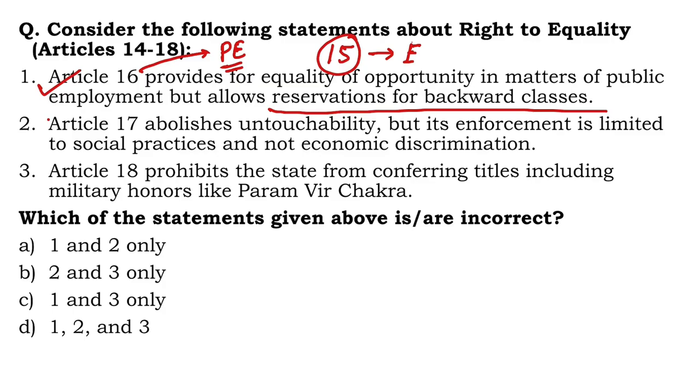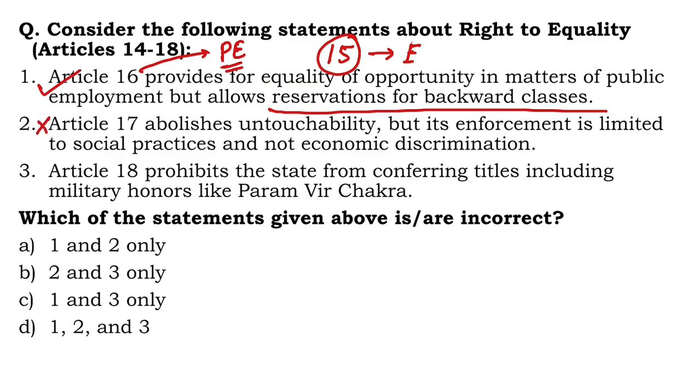Article 17 abolishes untouchability, but its enforcement is limited to social practices and not economic discrimination. No, it covers every kind of discrimination. So let's say untouchability is also defined as if you prevent any SC person from, let's say, running a shop, getting a particular kind of job, and such other things. So this is actually incorrect.